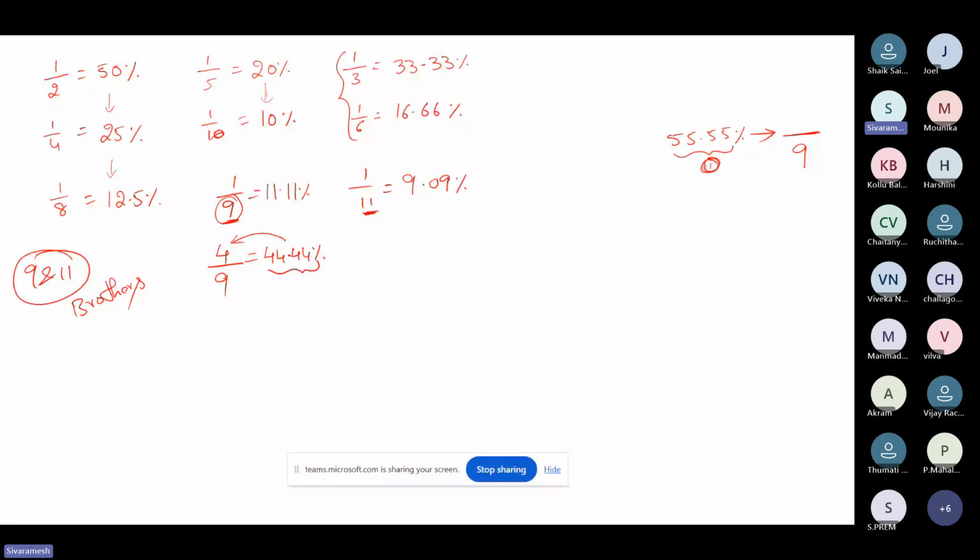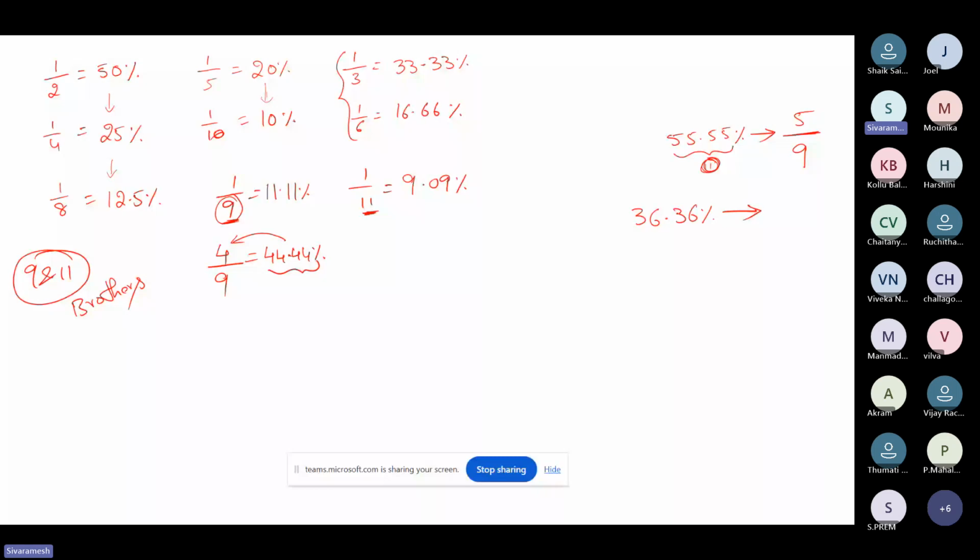Now can you guess what is 36.36 percentage in terms of a fraction? You just think about 36. Is it 4 by 11? Yes, 11 multiple. Somebody said, I think I heard 9. Is it correct, the fraction 9? Because it is a 9 multiple. Who should come in the answer? If it is 9, then 11, sir. Yes, very good, 4 by 11.